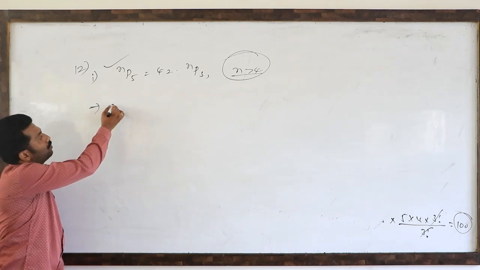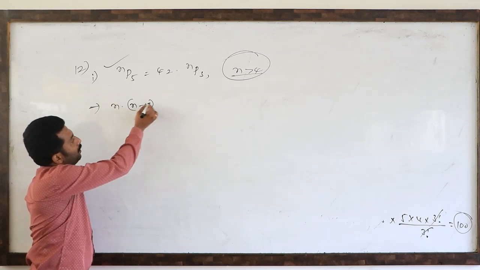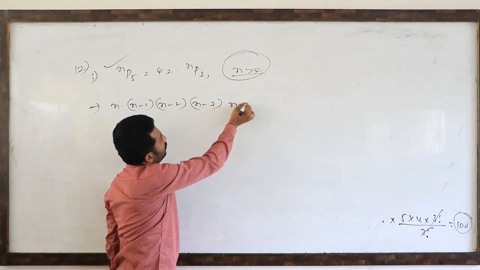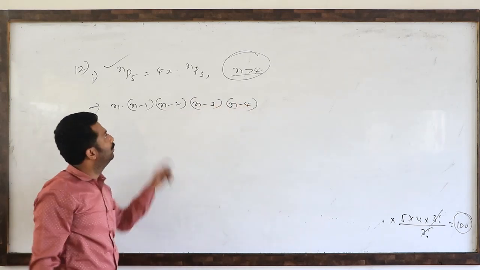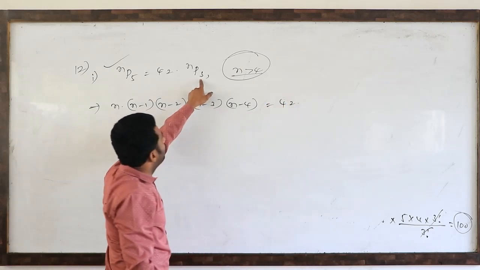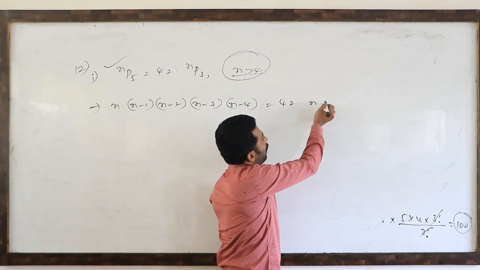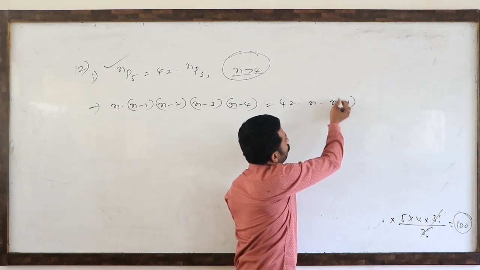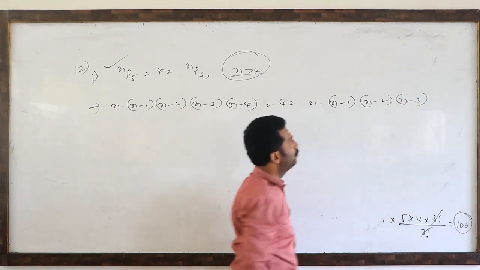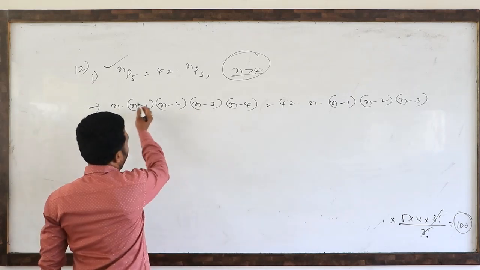First write n as it is, then n minus 1, n minus 2, n minus 3, n minus 4. On the right side, 42 times nP3, suffix 3 means we reduce 3 times: n into n minus 1 into n minus 2.